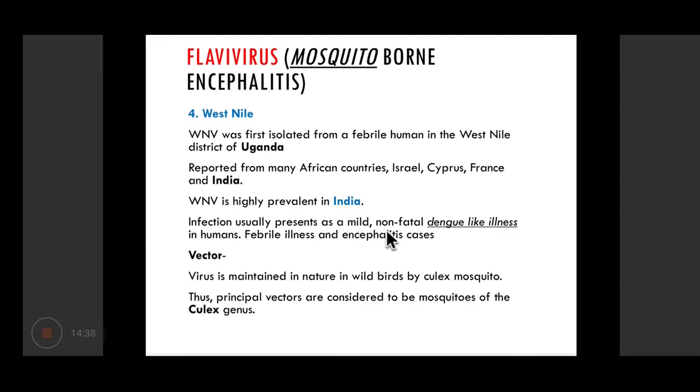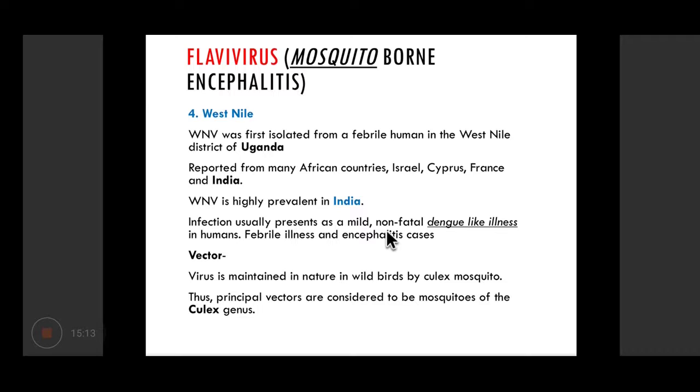West Nile virus was first isolated from a febrile human being in West Nile district of Uganda, and it has since been reported from many countries, including Africa, Israel, Cyprus, France, and also from India and Pakistan. It is prevalent in India. Infection usually presents with a mild, non-fatal dengue-like illness in human beings. Not all patients present with encephalitis, but it can sometimes progress to encephalitis.